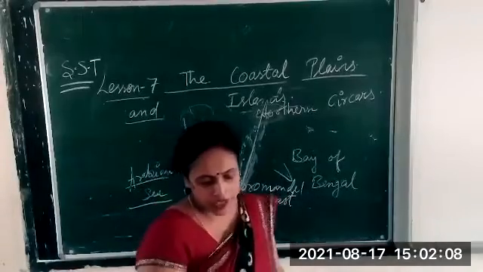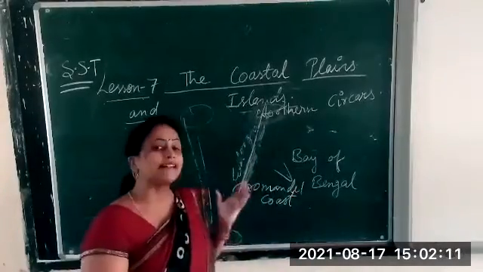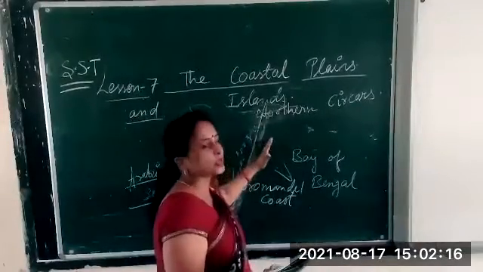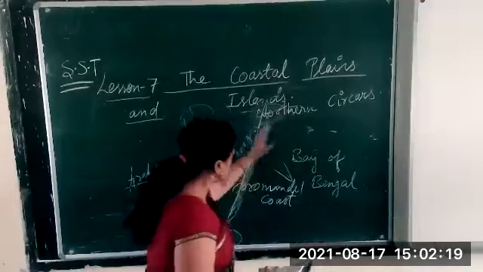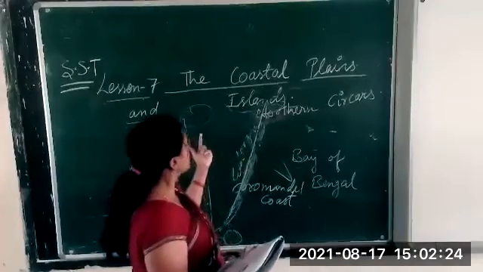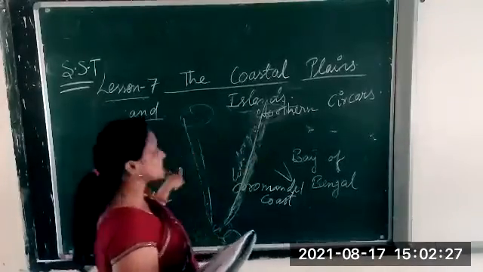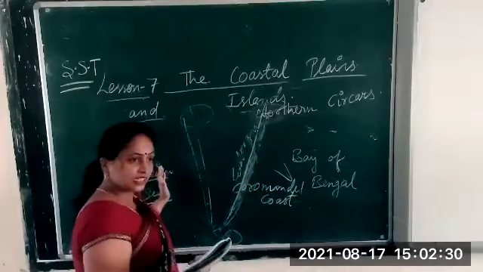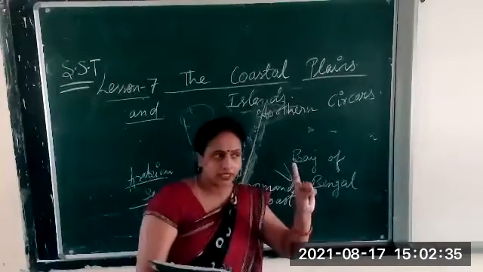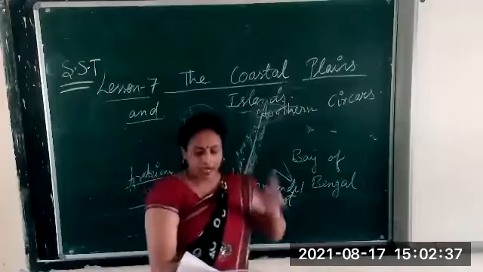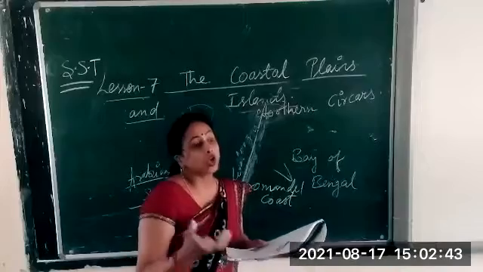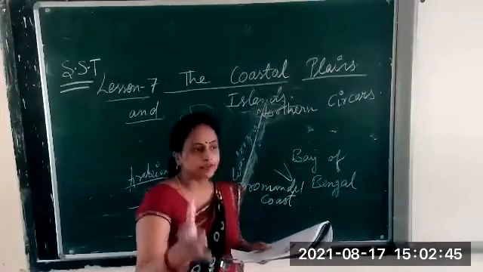Seafood processing, salt making, mining, and dairy farming. All these occupations are related to the sea. This is the eastern and this is the western coastal plain. Both are near the sea. That's why the common occupations we find over here are agriculture, fishing, seafood processing, salt making, mining, and dairy farming. These are the occupations of the people who live there.